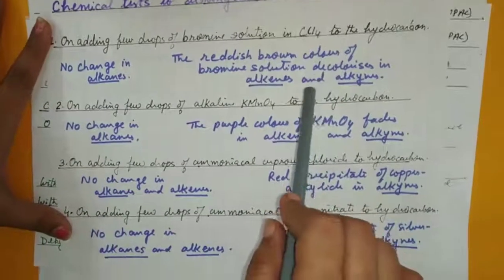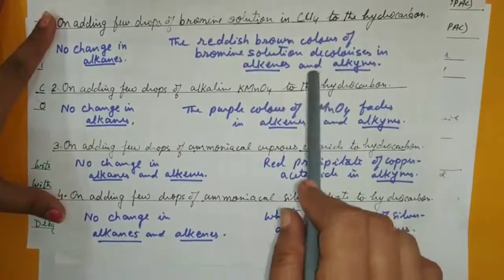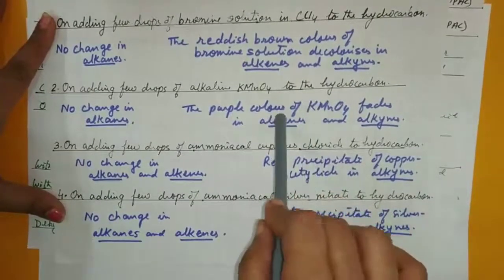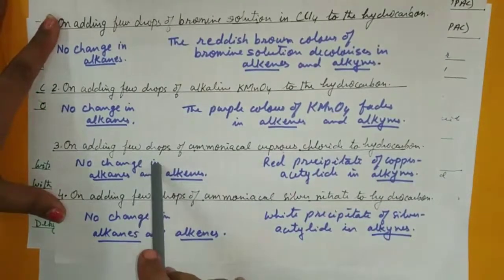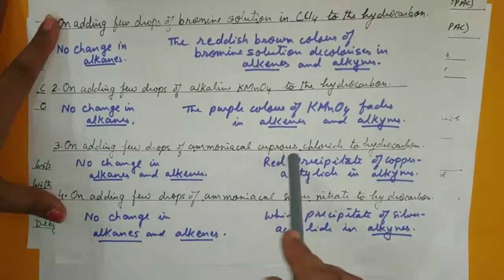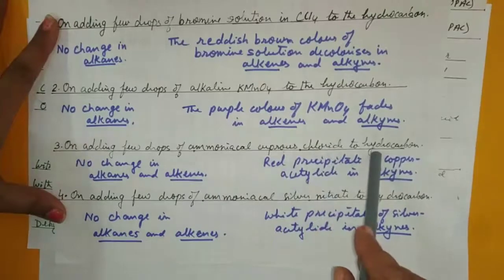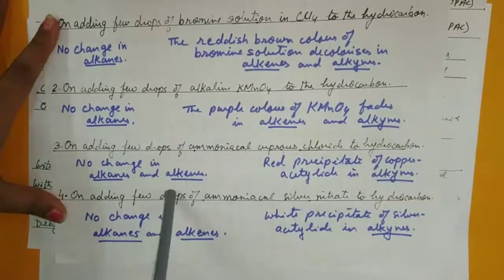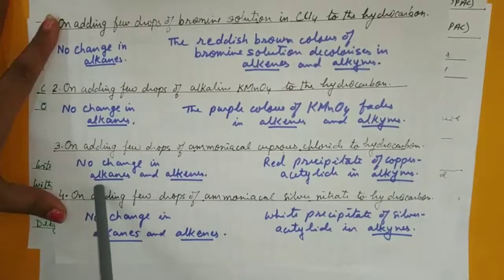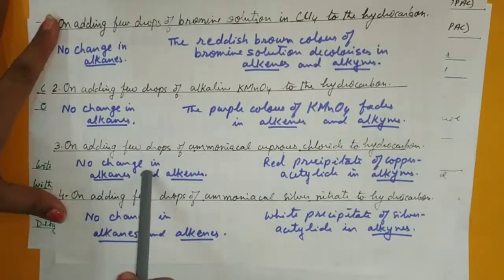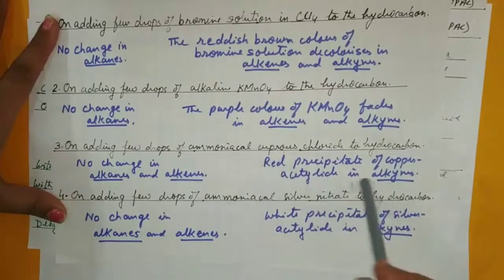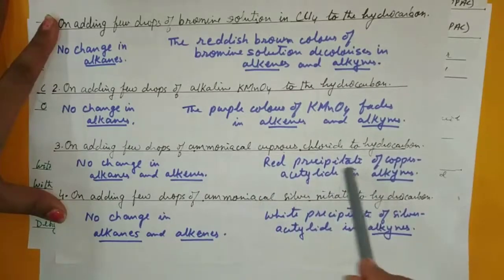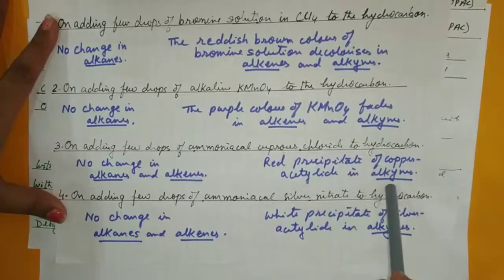But there are tests which will identify whether it's a double bond or a triple bond, alkene or alkyne. For that, you add a few drops of ammoniacal cuprous chloride to the hydrocarbon. For an alkene, and of course an alkane also, there will be no change, but there will be a red precipitate for an alkyne.